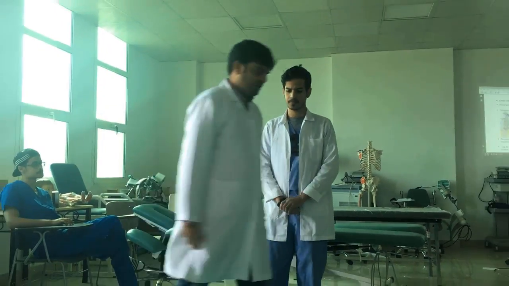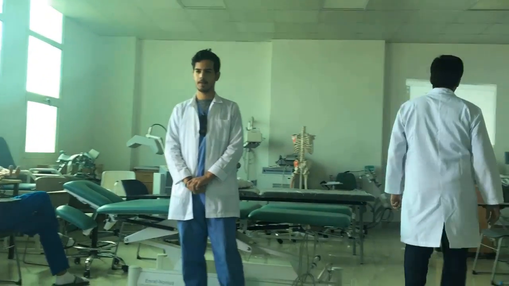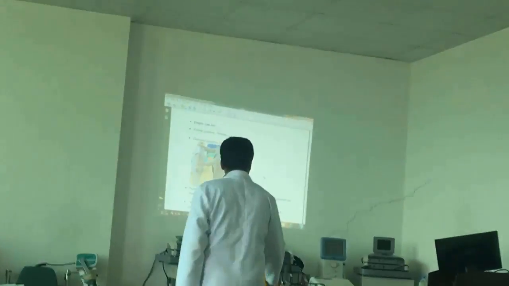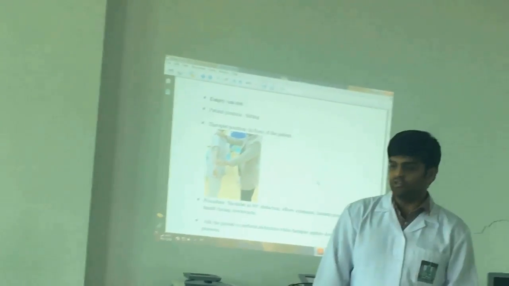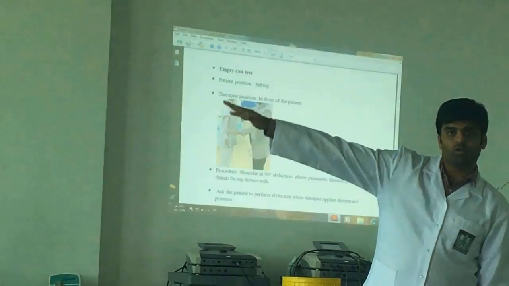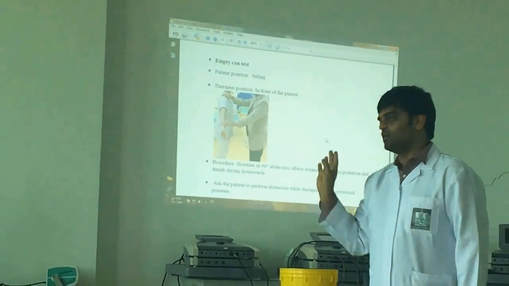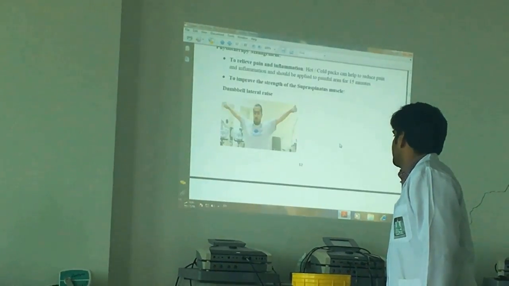Clear? These are the two tests and one painful arc syndrome for the supraspinatus. One is the drop arm test, another one is the empty can test. And painful arc syndrome, please remember, no pain from 0 to 70, pain from 70 to 120, and no pain from 120 to 180. So that is a typical feature.